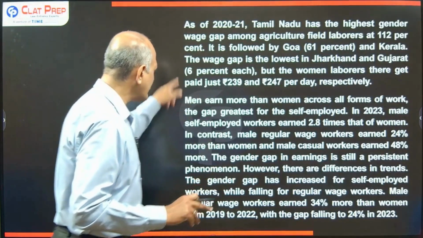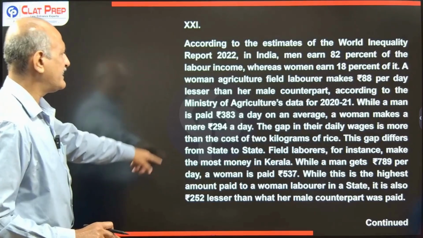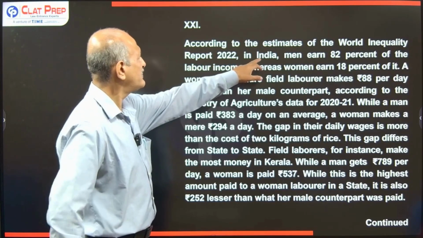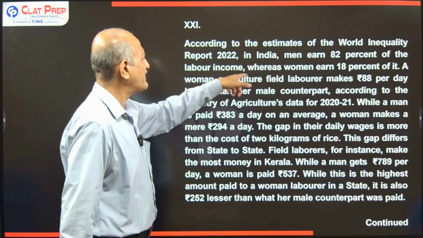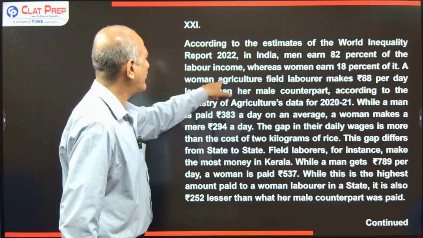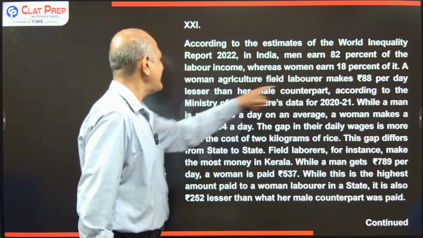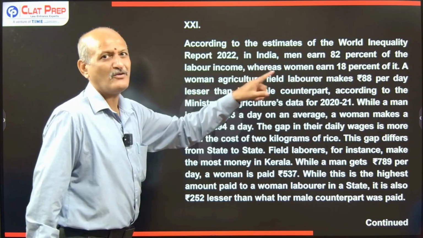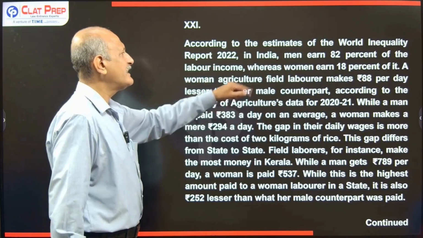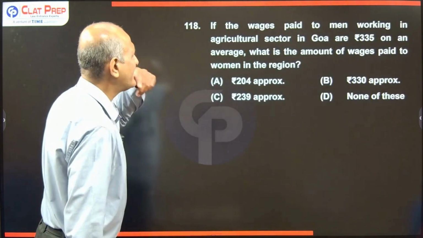Let's find out that agriculture sector. Where do we find it here? Okay, we find that agriculture sector here. Please see. It reads, according to this report here, in India, men earn 82% of labor income, whereas women earn 18% of it. A woman agriculture field laborer, that means in the agriculture sector only, makes 88 per day less than her male counterpart. So woman makes how much? It is 88 per day less than her male counterpart here. So let us apply this information here, and then try getting the answer.